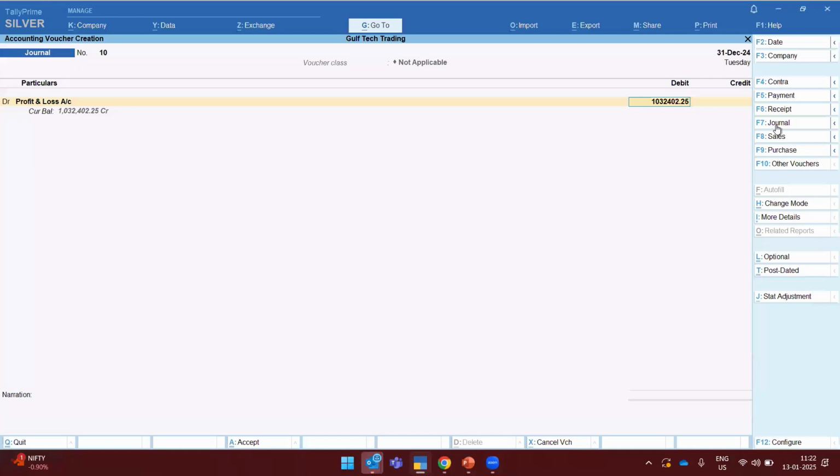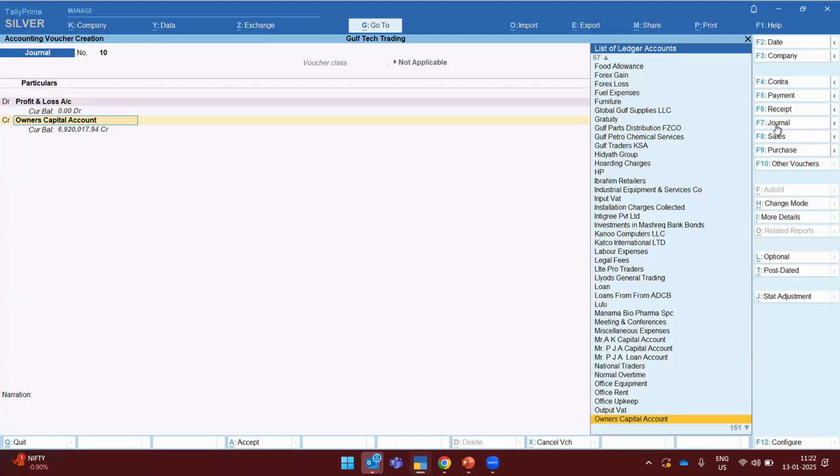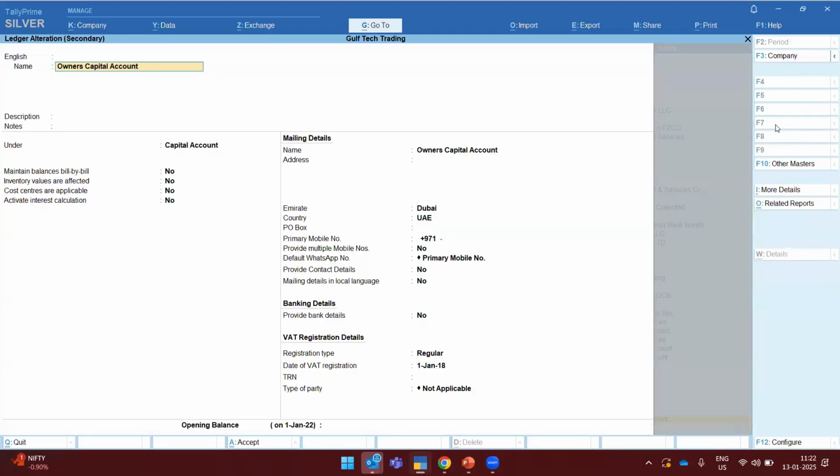I'll be transferring this whole amount. Once you transfer this particular amount to the owner capital account, you can see the profit and loss account has become zero here. So I'll be crediting the particular owner account. So I'll be creating the ledger as owner capital account. You can see here, I have grouped this particular ledger under capital account.